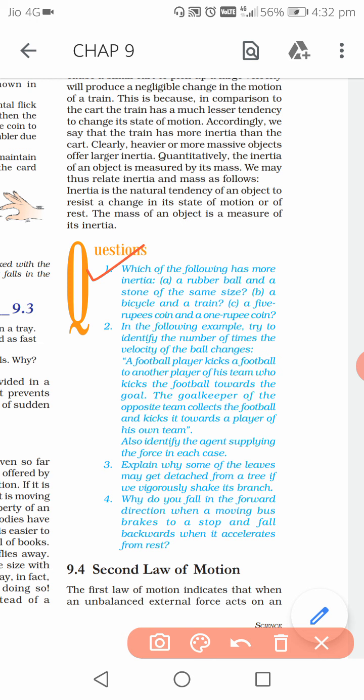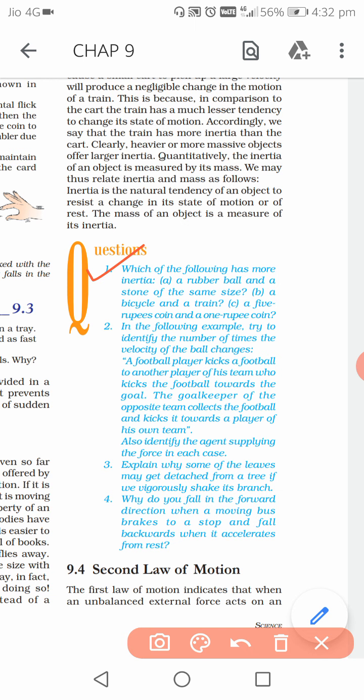So these leaves will also try to retain their state of rest, and as a result they will fall. Okay, so this is an example of inertia. Of what kind of inertia? Inertia of rest, because the leaves were initially at rest. And since they are weakly attached, that is why they will fall down. Otherwise other leaves are also there which are strongly attached, like the new leaves, so those leaves will not fall.